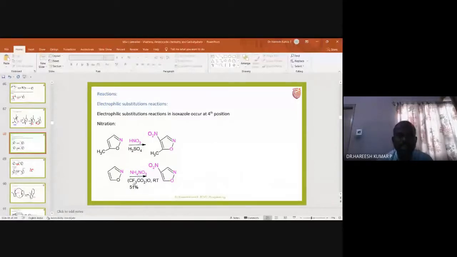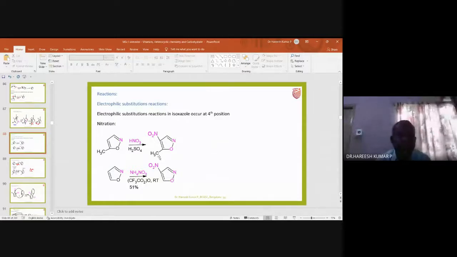Ammonium nitrate also acts as a source of nitronium ion, NO2 plus. And here trifluoroacetic anhydride is a solvent. RT means room temperature. So 51% means 51% product is formed. And here ammonium nitrate will act as a source of nitronium ion NO2 plus. That NO2 plus attacks the fourth position of the isoxazole, giving rise to 4-nitroisoxazole. This is about nitration.